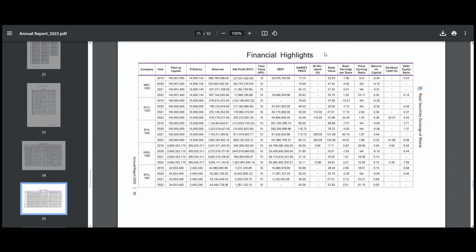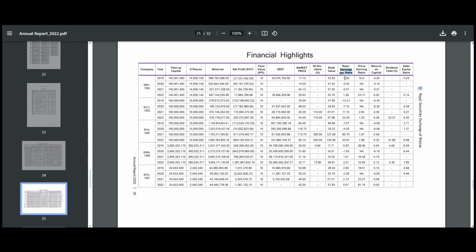For the shareholder, I think they can basically refer to earning per share or EPS, which means how much money each share is making. That is the earning per share. So for instance, if you take this example of BBPL in 2019, if you had invested, it's giving a negative return on your investment.